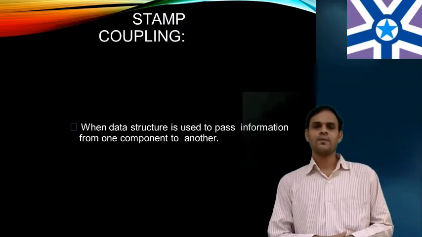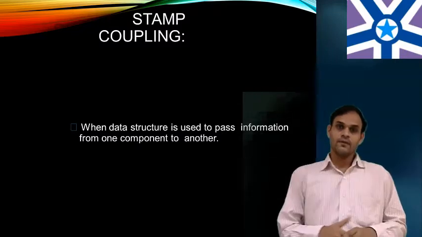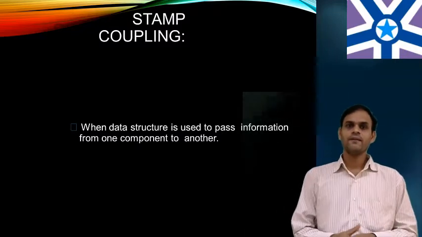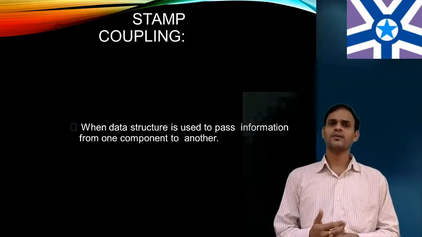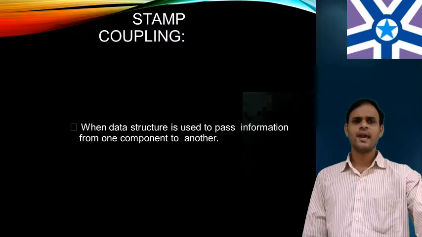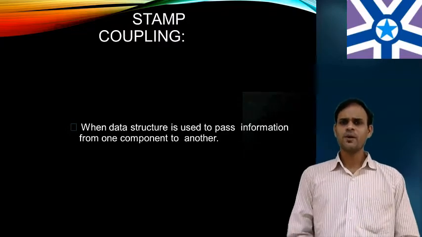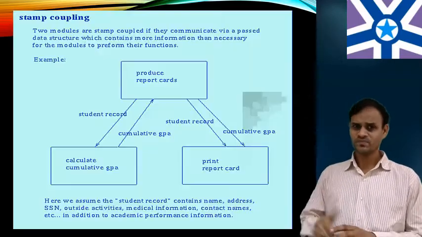So what is a stamp coupling? When a data structure is used to pass information from one component to another, this type of approach is called stamp coupling. So this is the diagrammatic representation of stamp coupling.